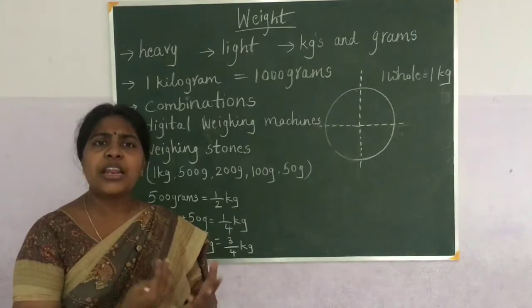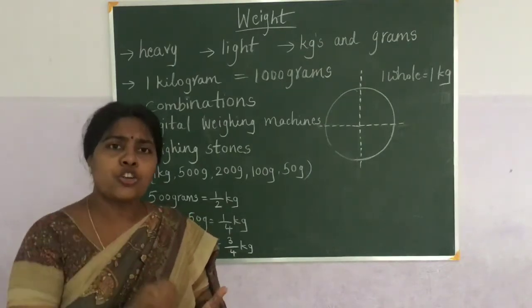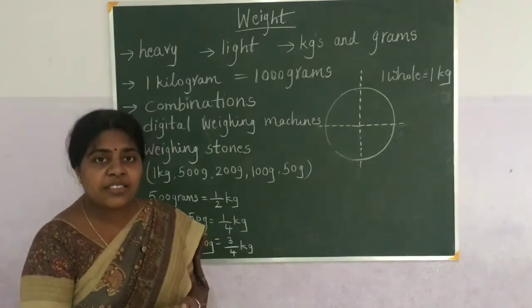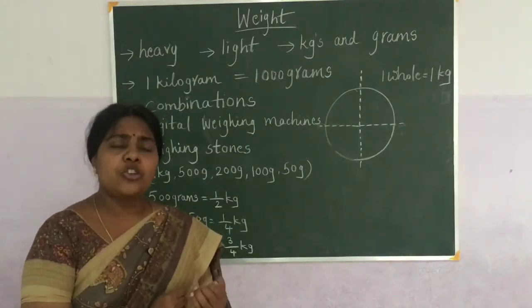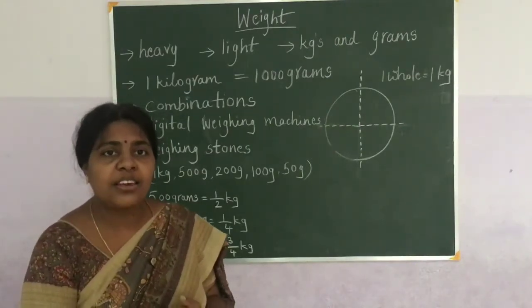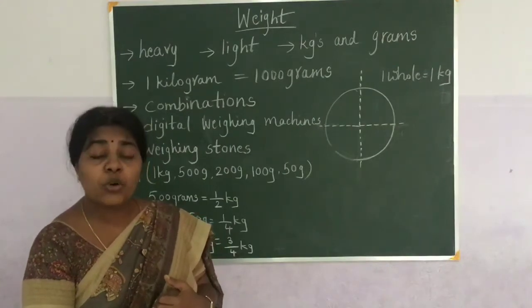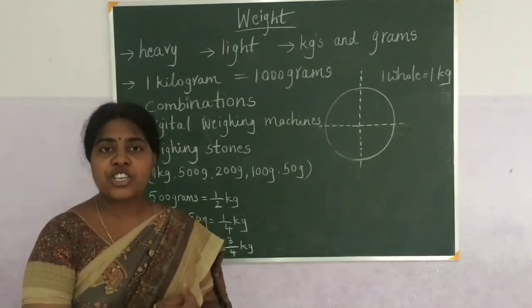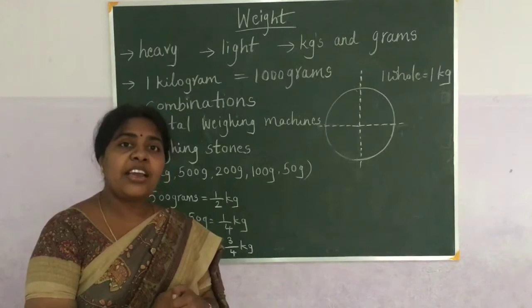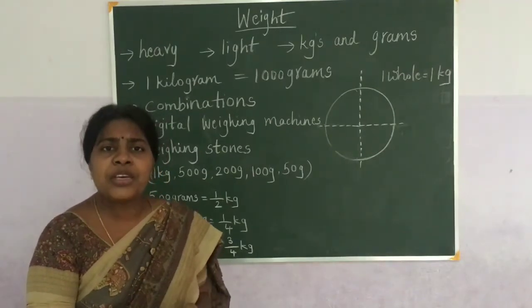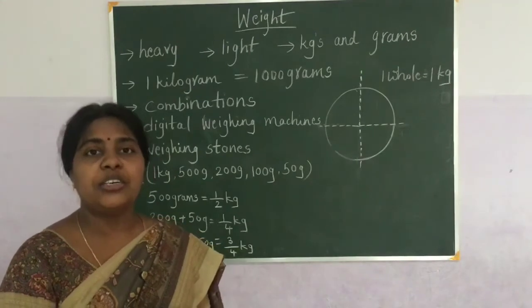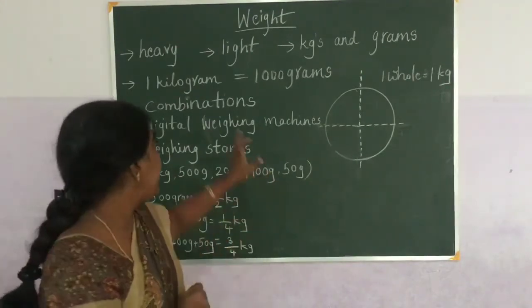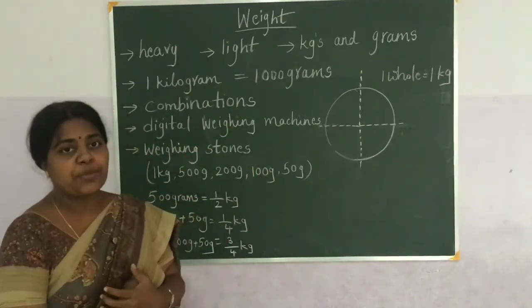You can go to the shopkeeper and ask, give 1000 grams of sugar. The shopkeeper may question you, what is 1000 grams? In that case you can tell him 1000 grams is nothing but 1 kg. Give me 1 kg of sugar. So that is the relationship between kgs and grams.